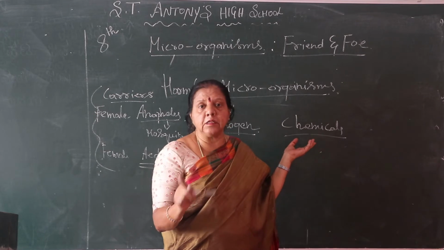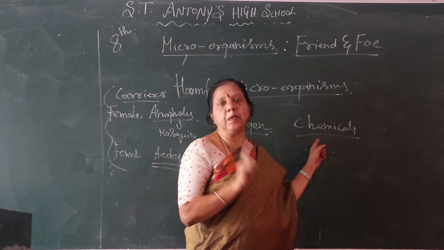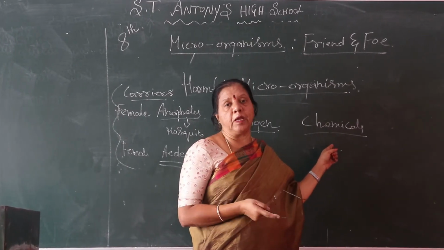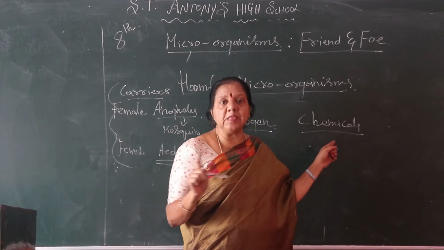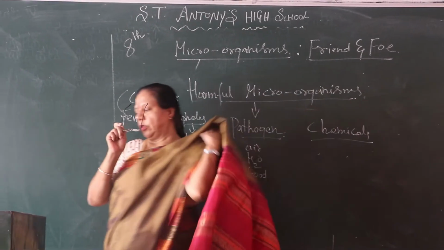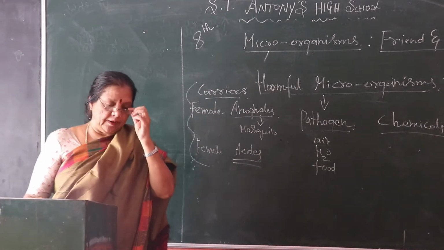How do plants get spoiled? Through the chemicals. The farmer puts chemicals into the soil. By that time it develops harmful microorganisms, and the plants will be spoiled. Okay, children? Is it clear? Okay. So next we will pass on to food preservation.